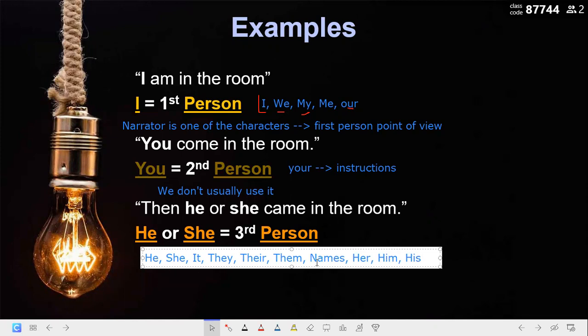If we have all of those pronouns, even the names, let me give you an example, okay? Let's say Bilal woke up in the morning. He washed his face. Then he talked to his mother and he went to school, okay?